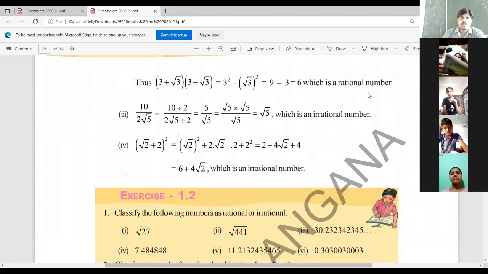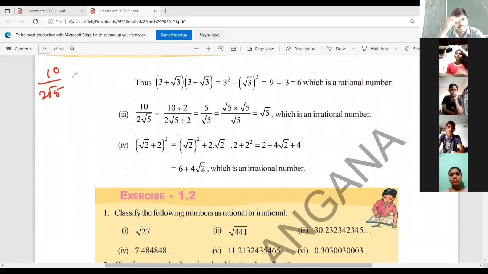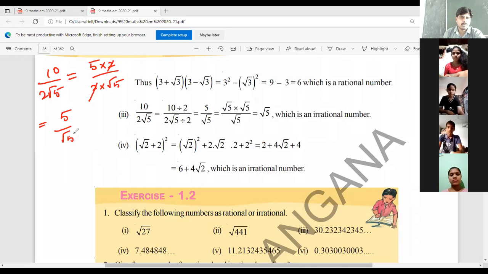Next, 10 by 2 root 5. See now, 10 by 2 root 5 is given. So here this 10 you can write as 5 into 2, and 2 root 5 is nothing but 2 into root 5. 2 gets cancelled. What is the remaining? 5 by root 5 is remaining.